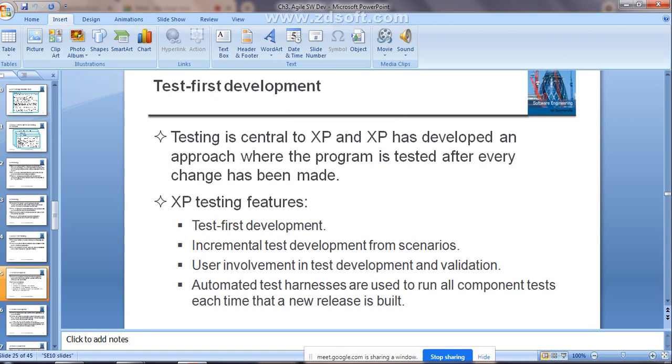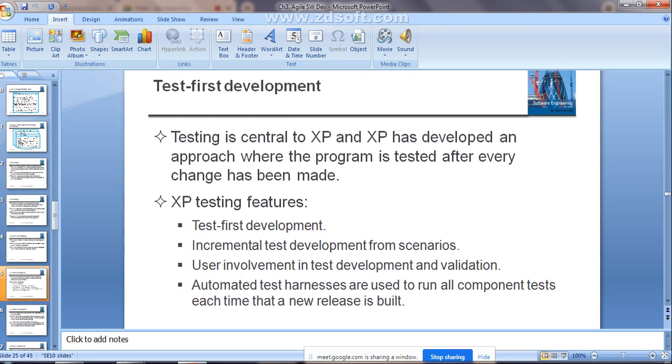Scenario is nothing but stories. That means whenever we select the user requirements or the stories or the scenarios, from there itself the testing is developed. When you develop according to that requirement the first release of the software, the first increment or the initial implementation, right? Then according to the new requirements, as the requirements keep changing, you are going to come up with new ones. So incremental test development from the scenarios itself, from the requirements itself, will be done in the case of XP.